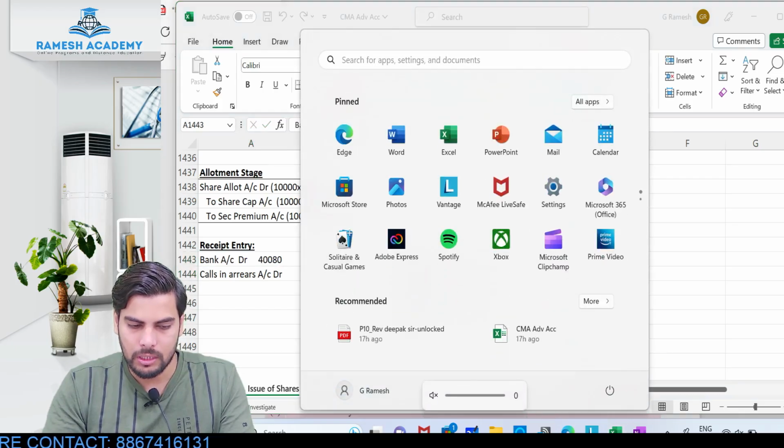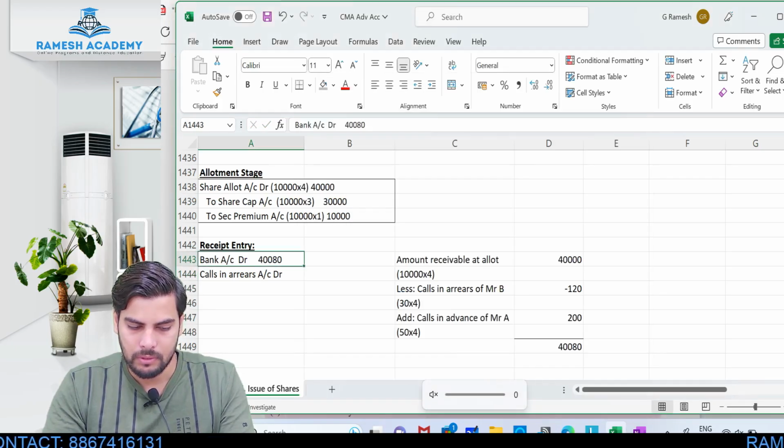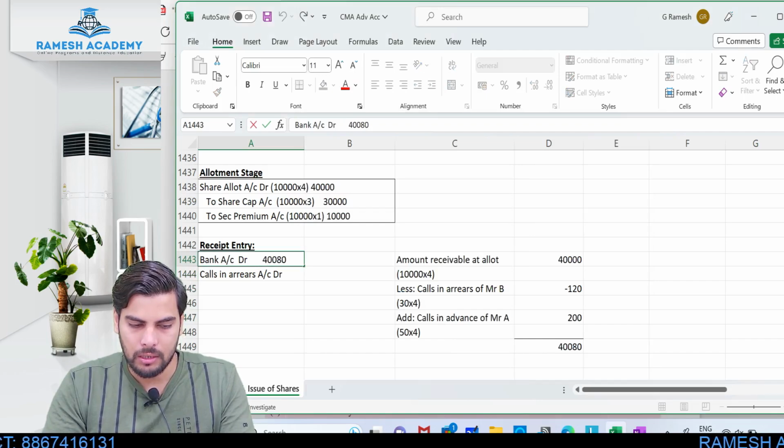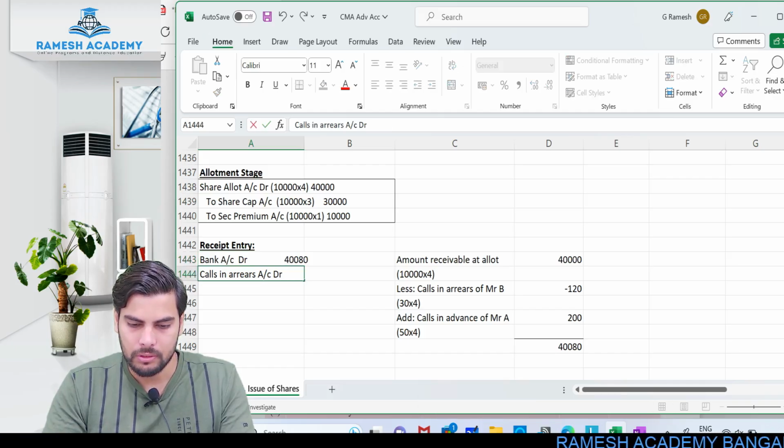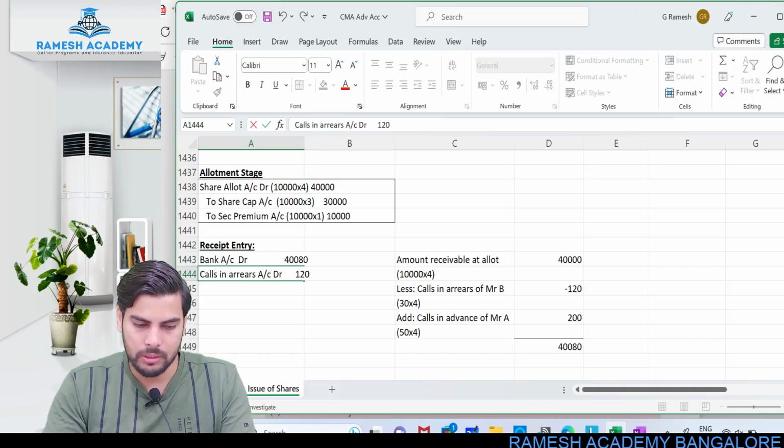What about calls in arrears? How much is it? Just check out this particular table. Okay, you guys will be able to see. So calls in arrears, I'll be debiting to the extent of 120 rupees. So 120 rupees is still pending.